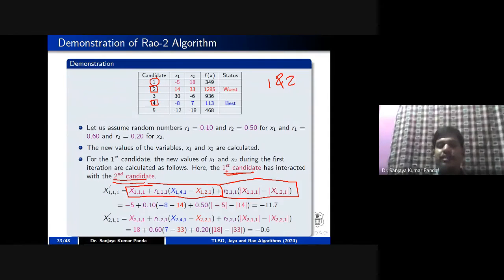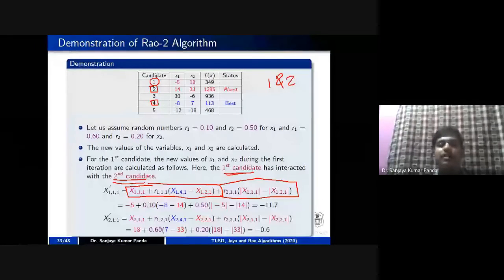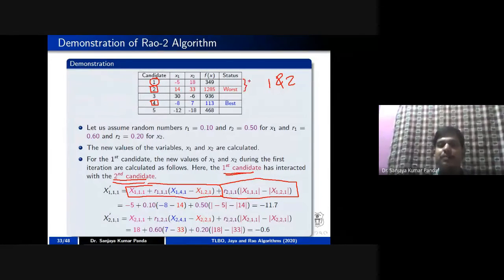You have to check whether the population of the first one is better or the population of the second one is better. If you see these two, which one is better? Obviously, the first solution is better, the second solution is not better. That's why you have to take the first solution here and the second solution here, right? In case the second solution is better and the first solution is not, you have to take this index as 2 and this index as 1, right?